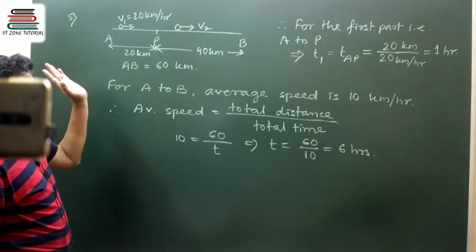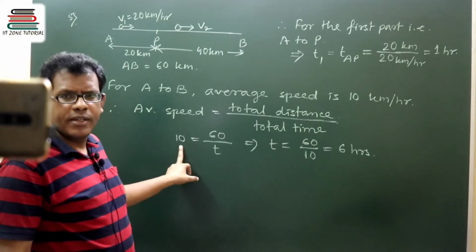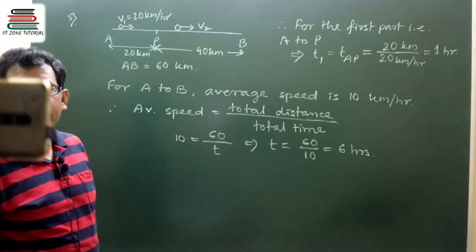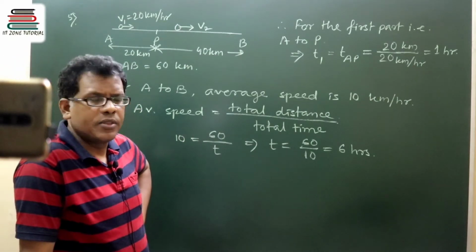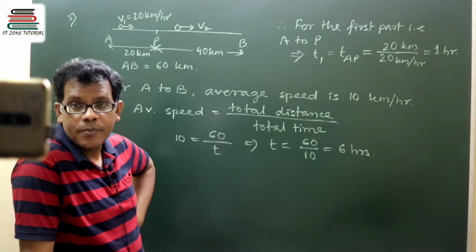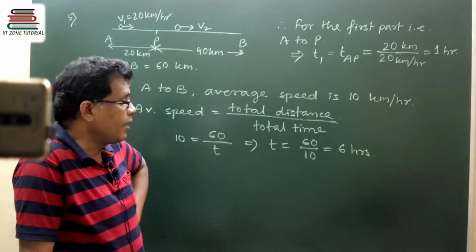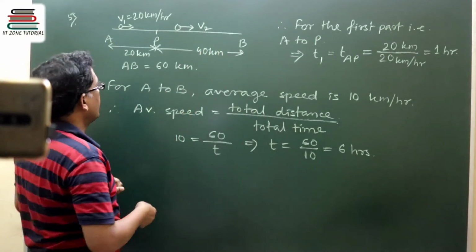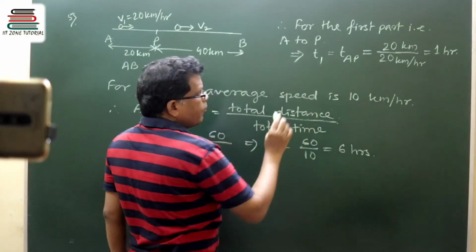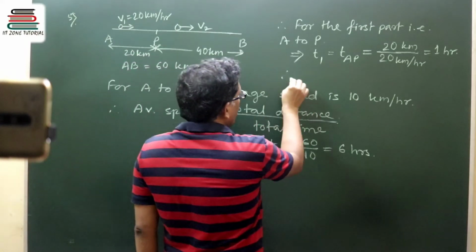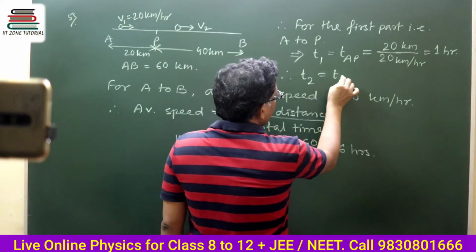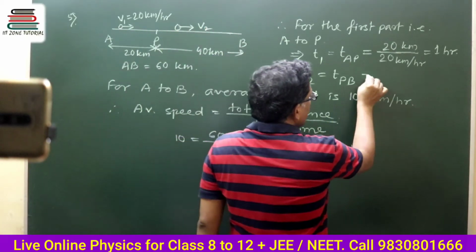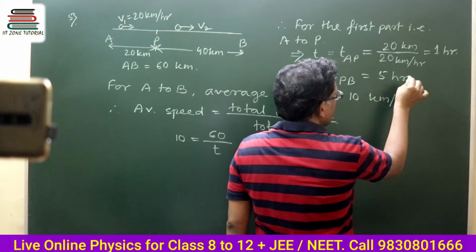And to make the overall motion have an average speed of 10 kilometer per hour, the suggested time of journey is 6 hours. So to complete the overall journey in 6 hours, if the time of AP is 1 hour, therefore T2, that is the time for P to B, must be equal to 5 hours, yes or no?